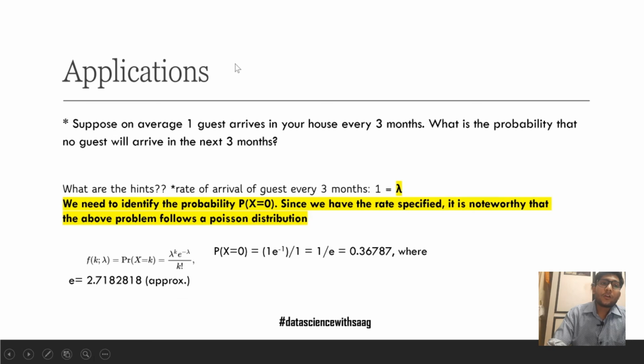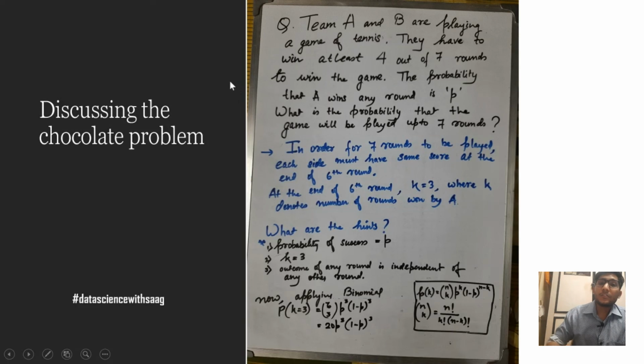Now coming to our chocolate problem, which I gave you as a task at the very first. If you have been able to solve the problem, that's absolutely good. Even if you haven't, we shall see how this problem could be solved, so that in the future you would be able to solve such problems on your own. The problem was: team A and B are playing a game of tennis. They have to win at least 4 out of 7 rounds to win the game. The probability that A wins any round is p. What is the probability that the game will be played up to 7 rounds?